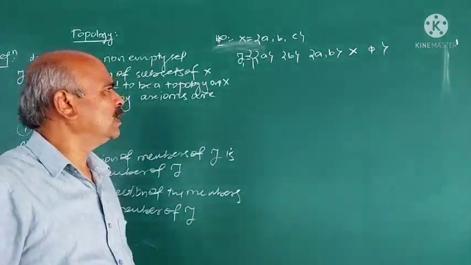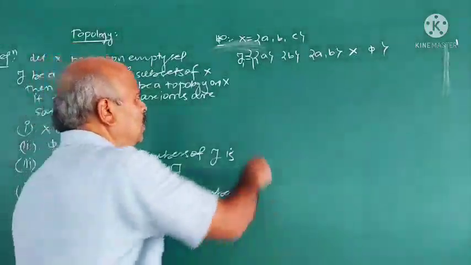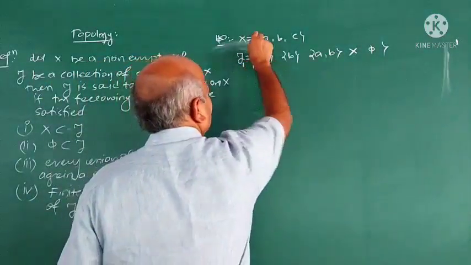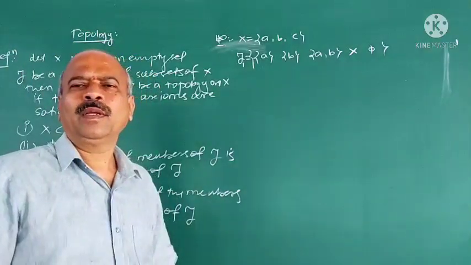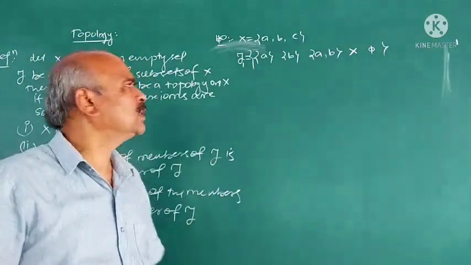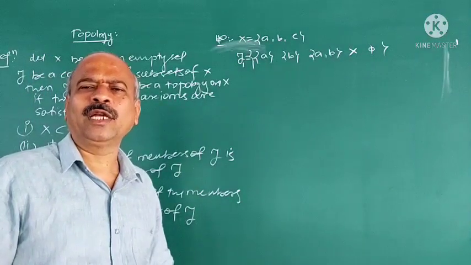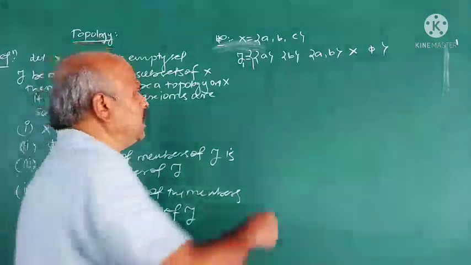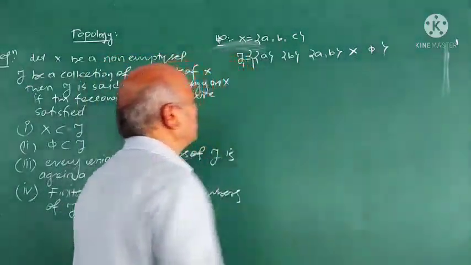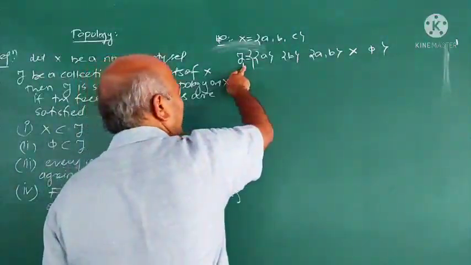How do you tell that tau_1 is a topology on X? Because tau_1 is a collection of subsets of X. Actually, how many subsets of X are possible? That is called the power set of X. It is 2 raised to 3, so 8 subsets of X are there, including X and phi itself. I have collected some subsets of X and denoted it by tau_1.